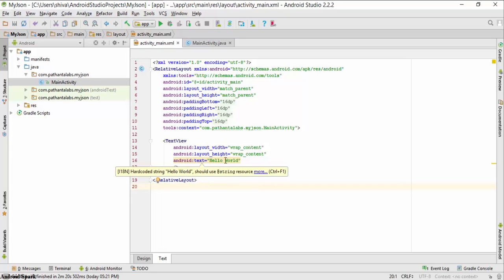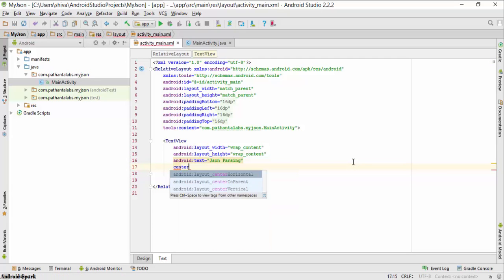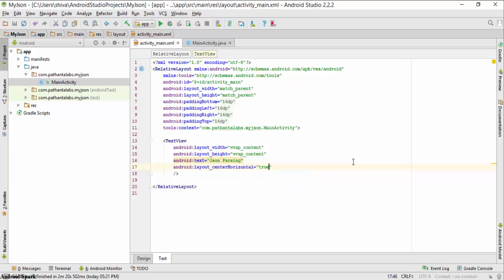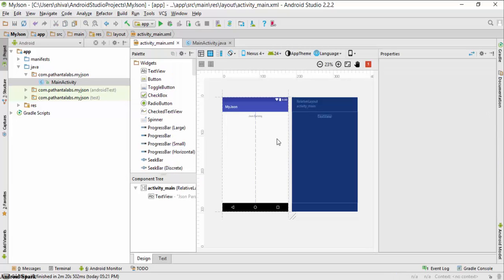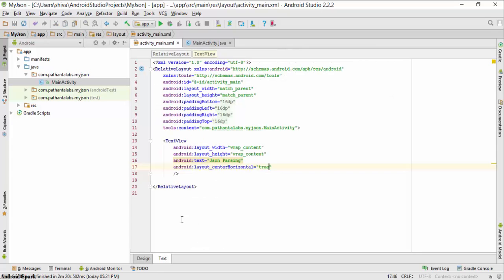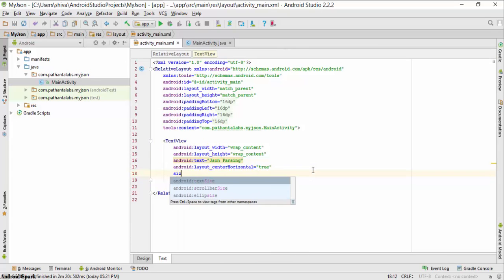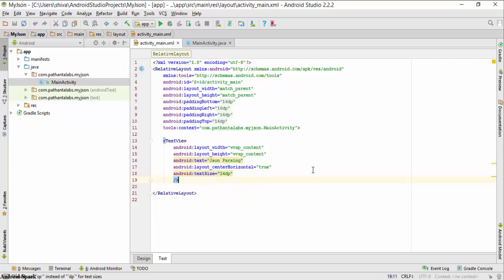First, I will change the hello world text to JSON parsing as the title, and set it to center horizontal as true. I will also check the design mode, and change the text size to 24 dp.